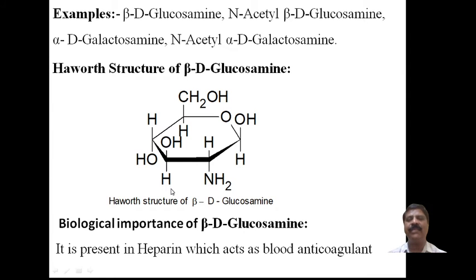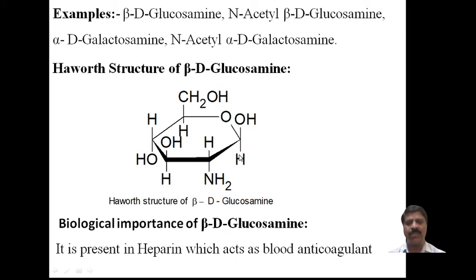Now, examples: beta D glucosamine and N-acetyl beta D glucosamine, alpha D galactosamine and N-acetyl alpha D galactosamine. Here, you know how to write the structure of a particular sugar. Beta D means it should be a beta glucose.